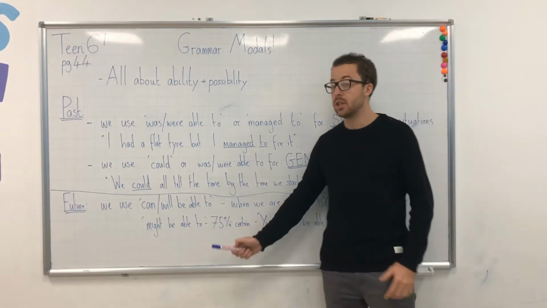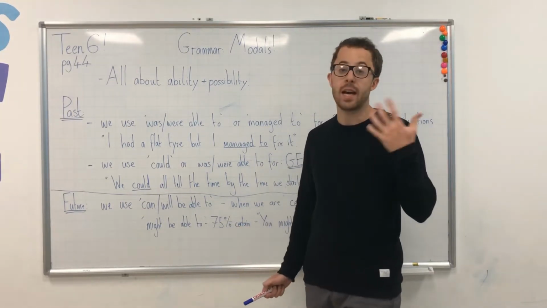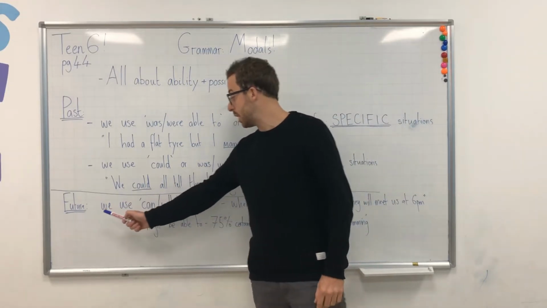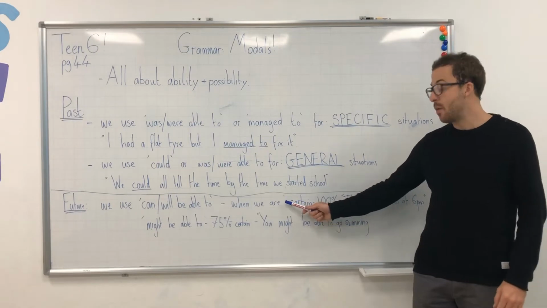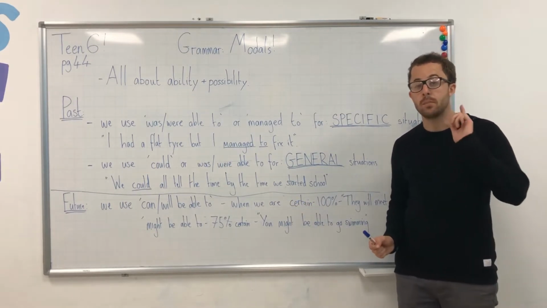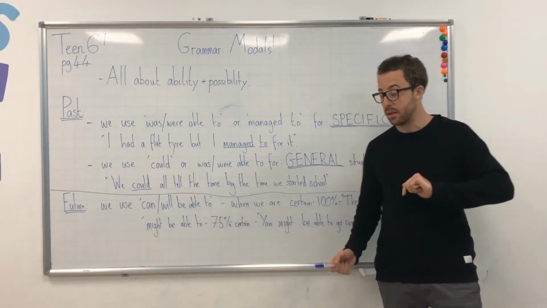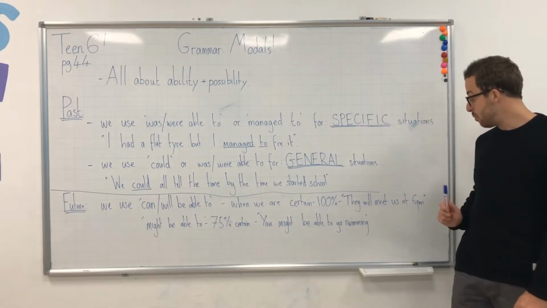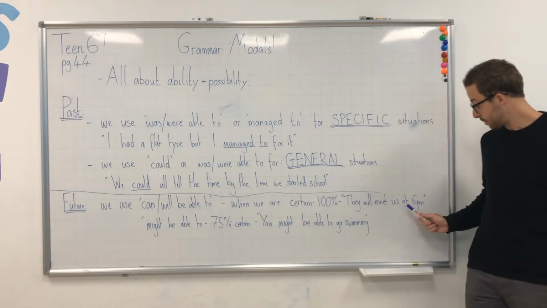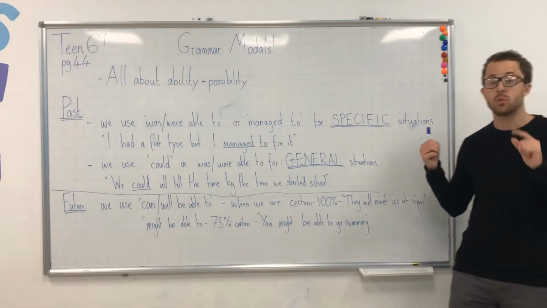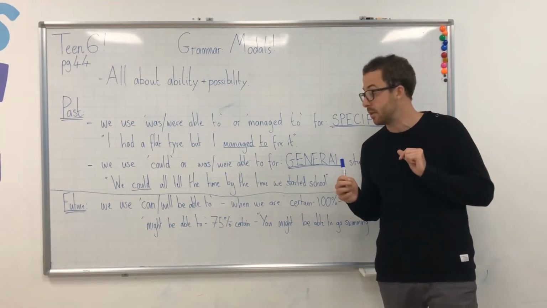Moving on now to future events. So these haven't happened yet. So the future, we use can or will be able to when we are certain, so 100% it will happen. My example being, they will meet us at 6 p.m. This is fixed with a time, so we can confirm that is 100% certain going to happen.